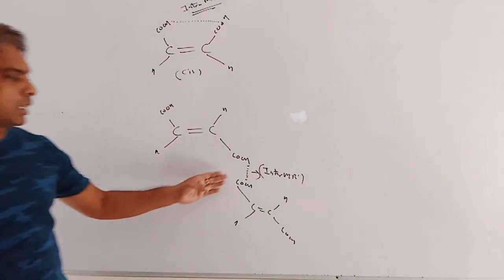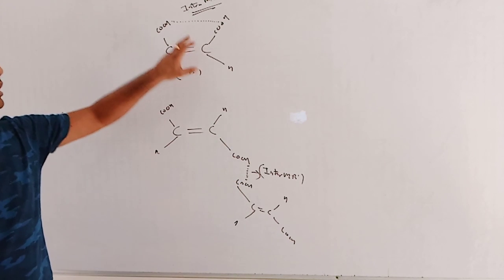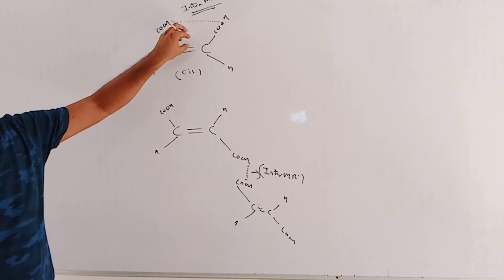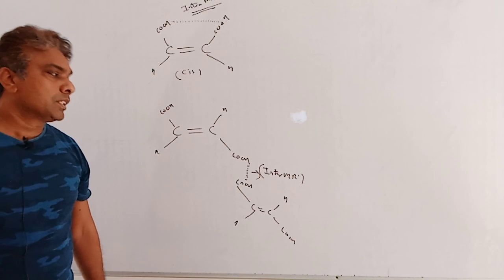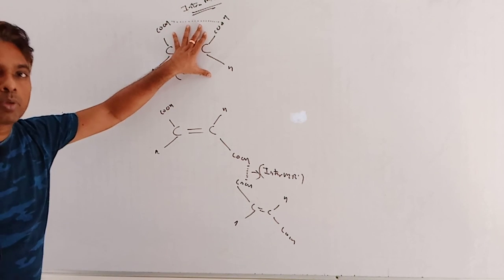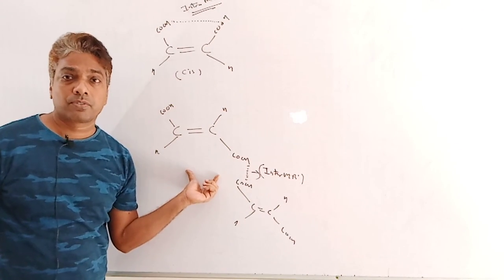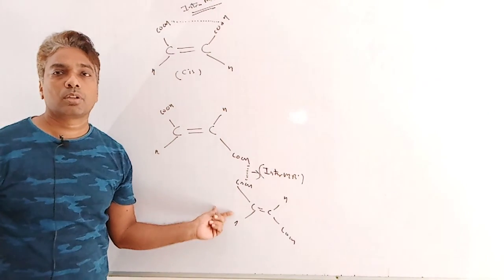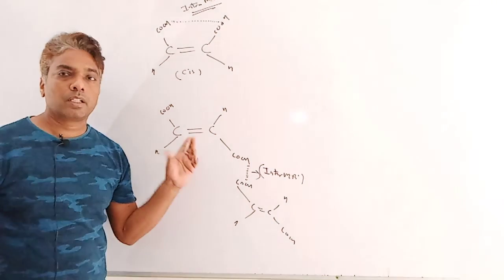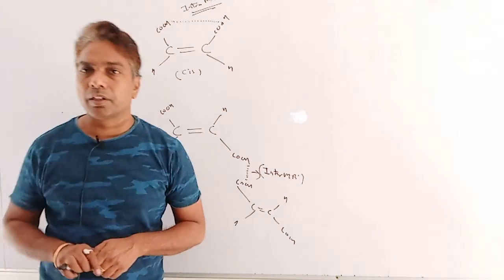Due to formation of intermolecular hydrogen bonding, the molecule to molecule attraction increases, while in the case of intra, the cyclization occurs, and due to the cyclization, the surface area of the molecule decreases. And if the surface area decreases, then the boiling point decreases. So the boiling point of fumaric acid is far greater compared to maleic acid due to formation of intermolecular hydrogen bonding in fumaric acid, while in maleic acid, due to intra, its boiling point decreased. Clear?